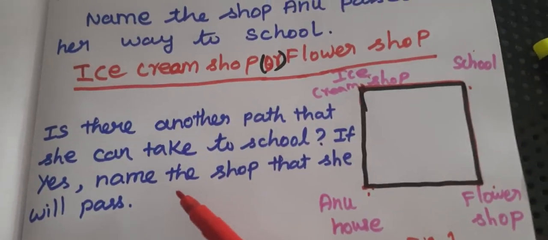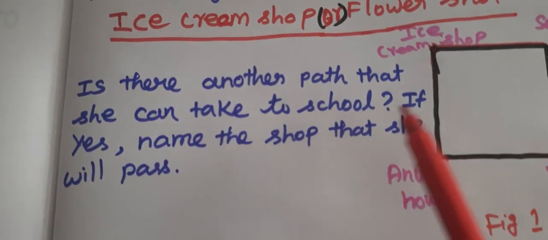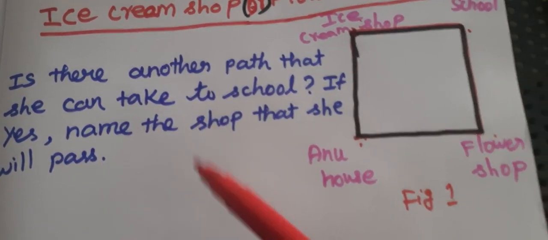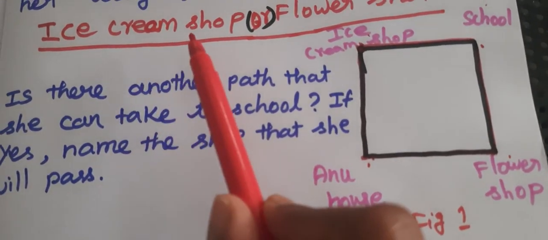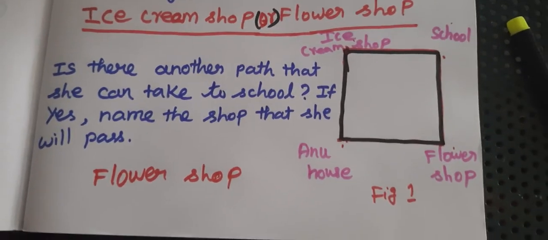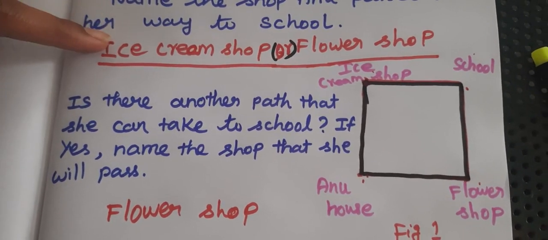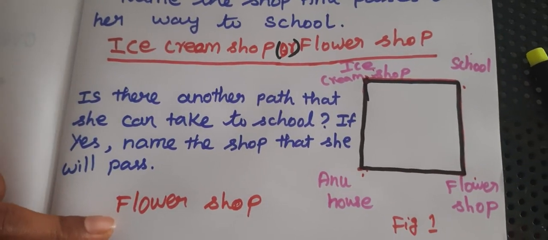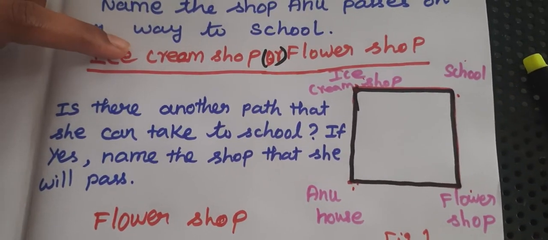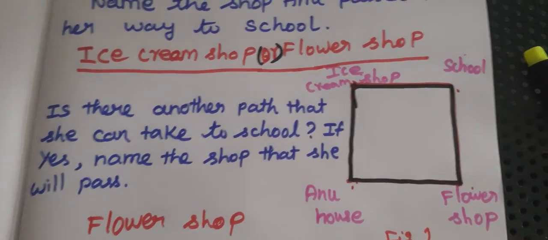But the next question, is there another path that she can take to school? If yes, name the shop that she will pass on the way to school. Okay. So if you already wrote ice cream shop, here you have to write the flower shop. So in the first dash, those who wrote ice cream shop, the next question's answer you have to write the flower shop. Or else, in the first dash, those who wrote flower shop, here you have to write the ice cream shop. Okay.